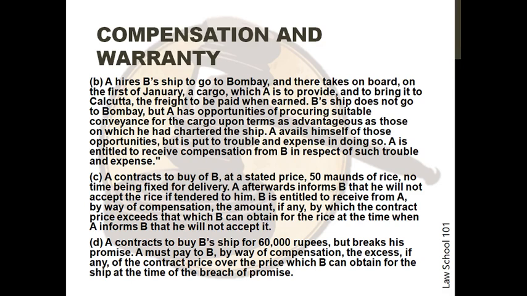A contracts to buy of B at a stated price 50 mounds of rice, no time being fixed for delivery. A afterwards informs B that he will not accept the rice if tendered to him. B is entitled to receive from A by way of compensation the amount, if any, by which the contract price exceeds that which B can obtain for the rice at the time when A informs B that he will not accept it. The next situation is: A contracts to buy B's ship for 60,000 rupees but breaks his promise.